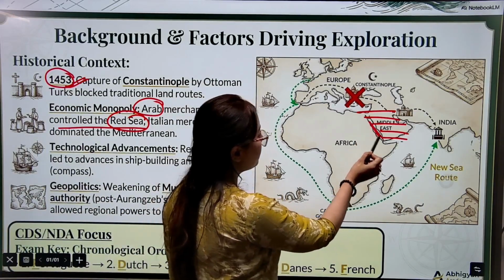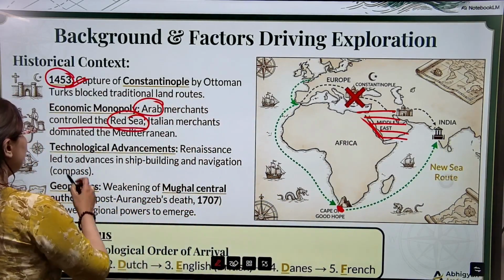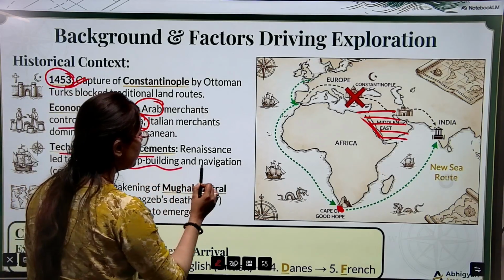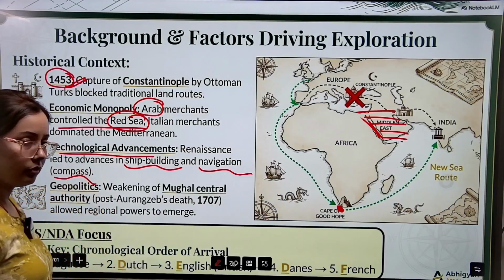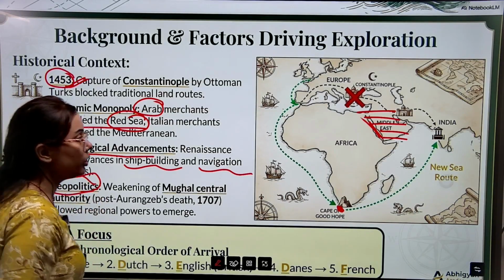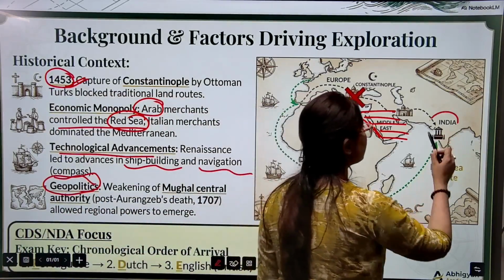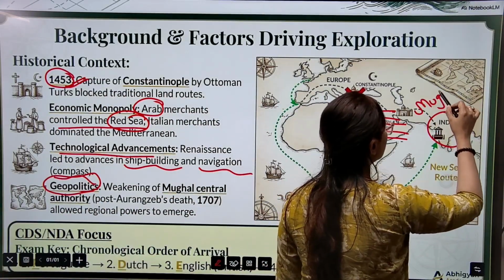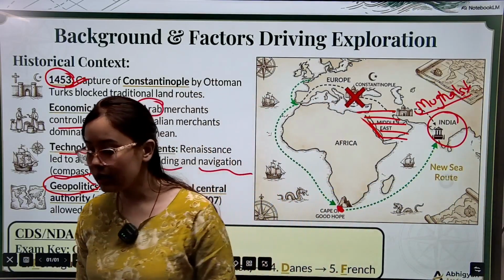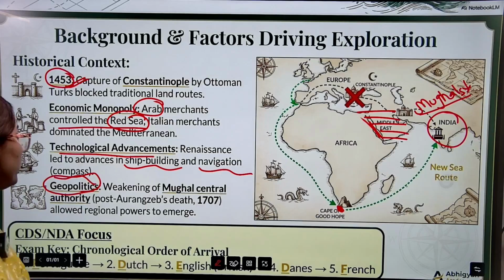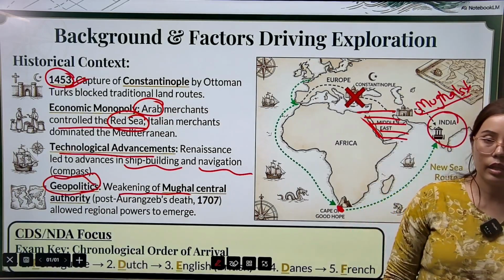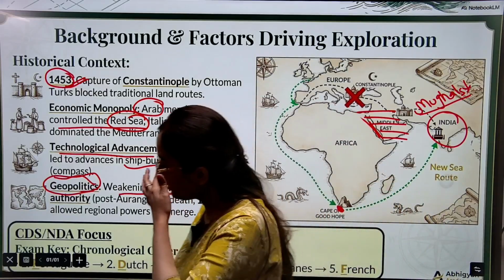Then, technological advancement: we have already discussed that shipbuilding and navigation were developed in this region. And if we see the geopolitics of India during this time period, we know that the Mughals started declining in this time period.